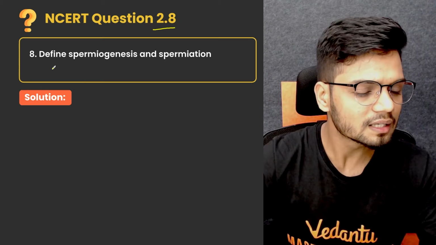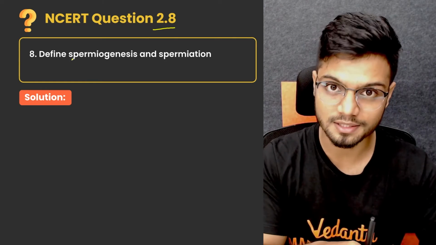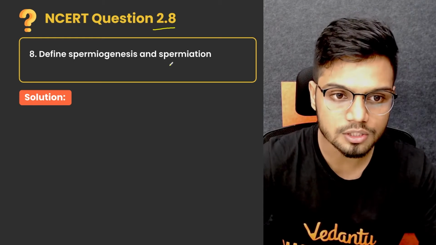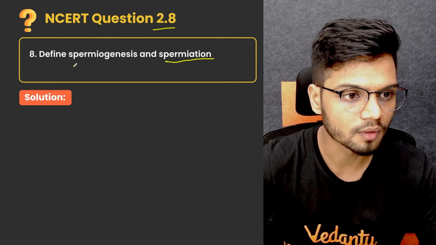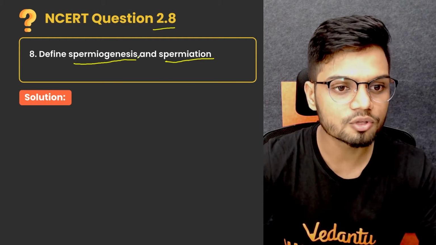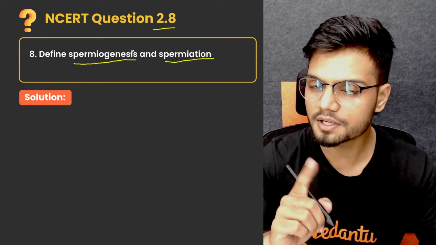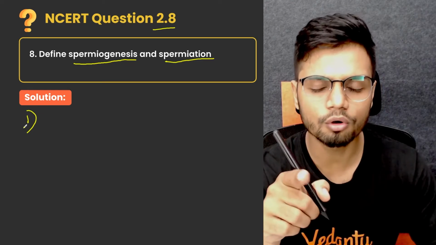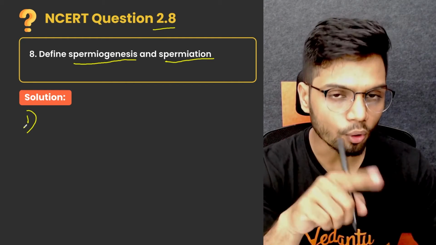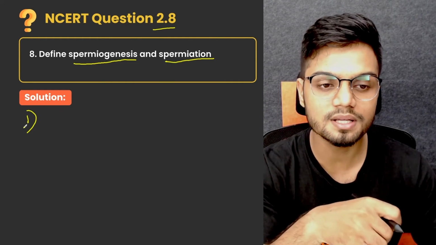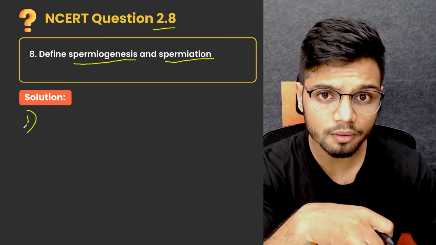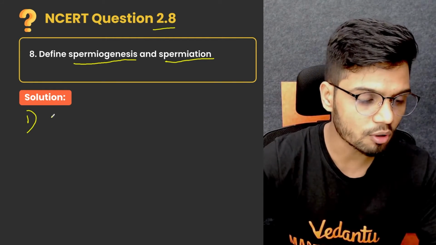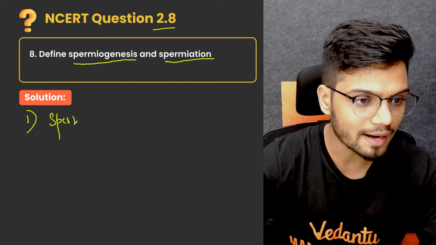The question says, define spermiogenesis. They're asking you to define spermiogenesis and also spermiation. First and foremost, you need to know both these processes, that is spermiogenesis as well as spermiation, right? Both of these processes are part of spermatogenesis.